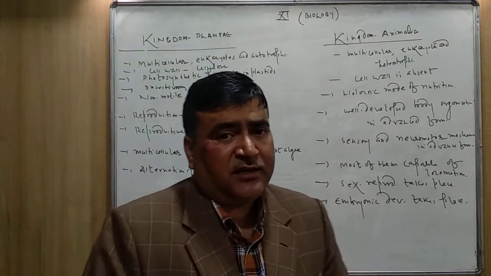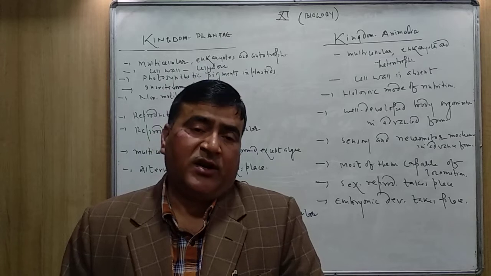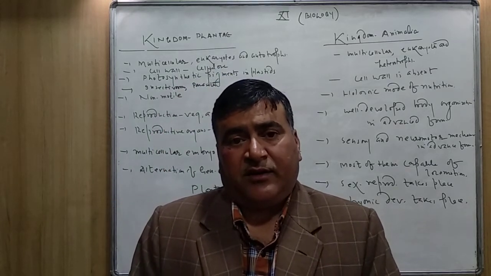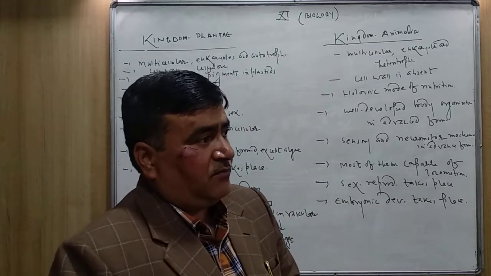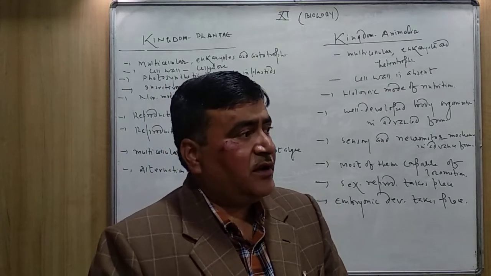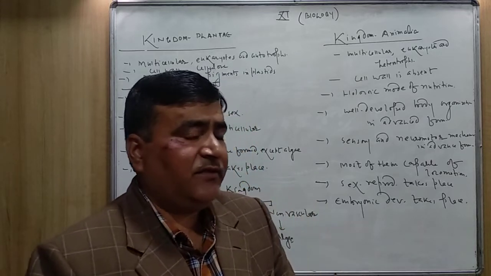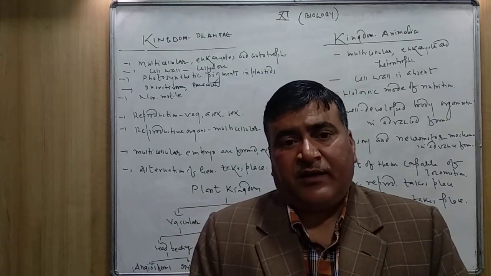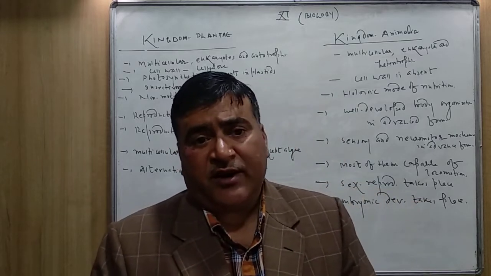Some of the plants are insectivorous. You have already studied in class 7 about Utricularia, the insectivorous bladderwort, and the sundew plant. So many plants are insectivorous plants. They feed on insects to fulfill their nitrogenous requirement.